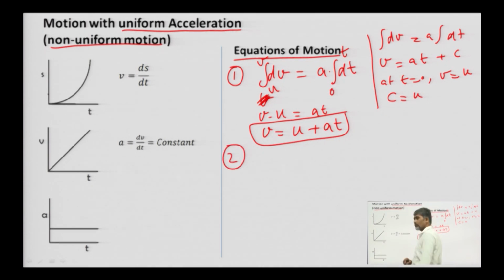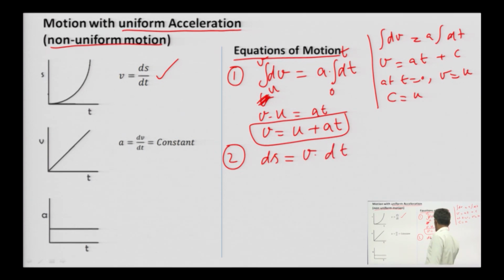Now the second equation. Look here, ds by dt. So ds is equal to v into dt.